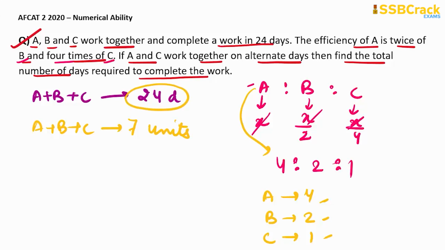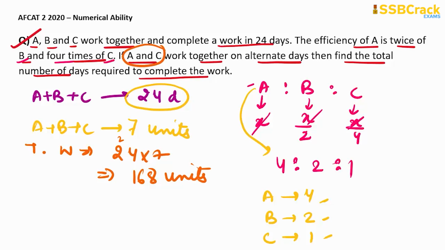So total units of work will be, that is total work will be 24 into 7, right? So it will be equal to 7 4s are 28, then 7 2s are 14 plus 2 is 16, so 168 units, right? Now again it is given that A and C work together on alternate days.